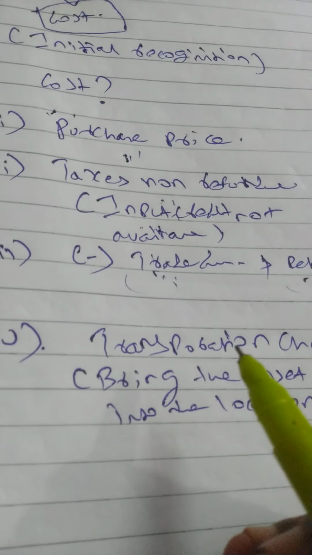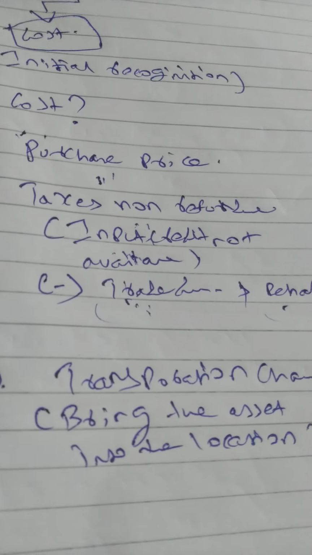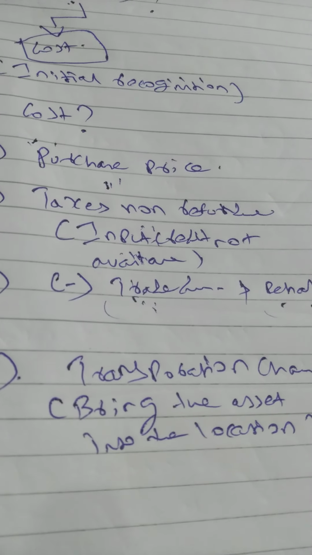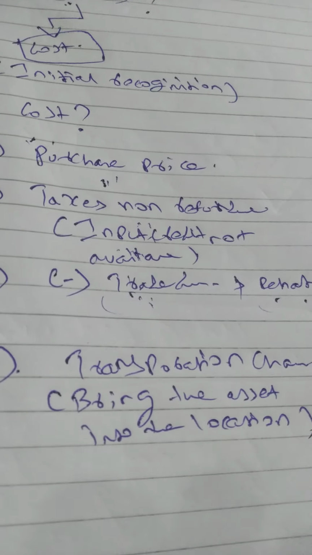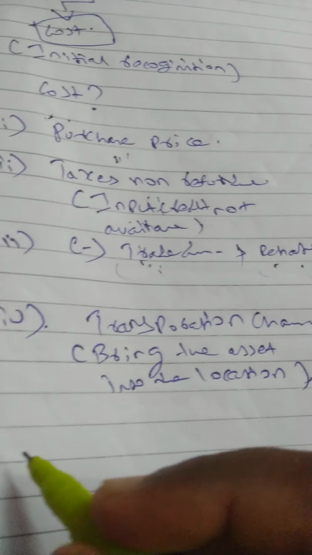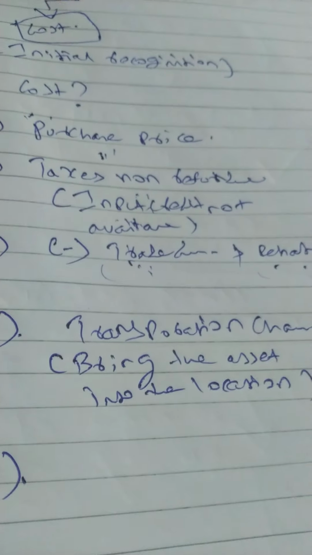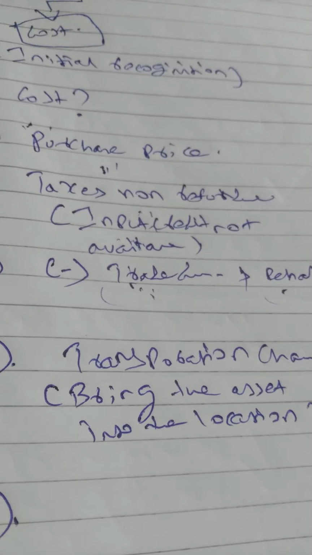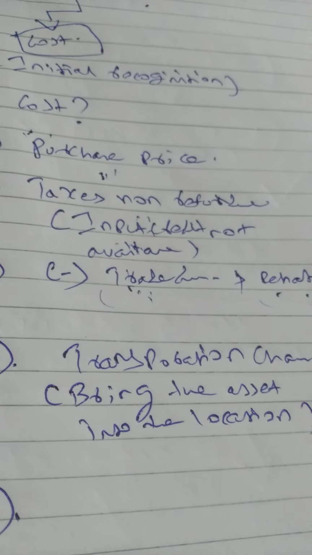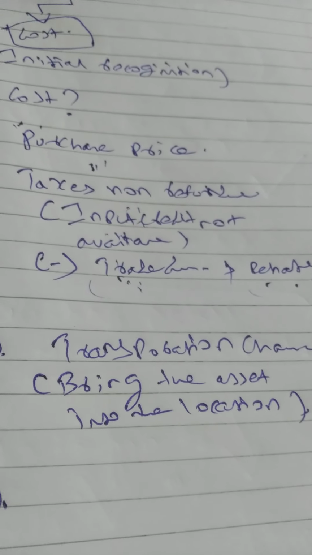Okay, some cases what will happen, for example, I am going to construct a building. Building is also an asset, correct? Building is an asset or not an asset? It is an asset, correct? So while constructing the building, what will happen? I will incur a lot of cost. See, material, labor, overhead, all those things are cost, we know. Technical charge, technical fees, surveyor fees, anything related to construction, that is cost.